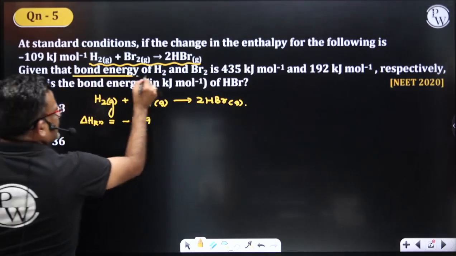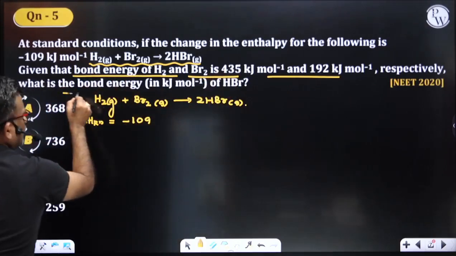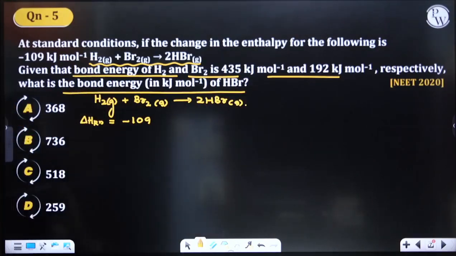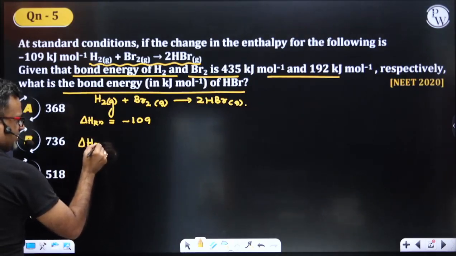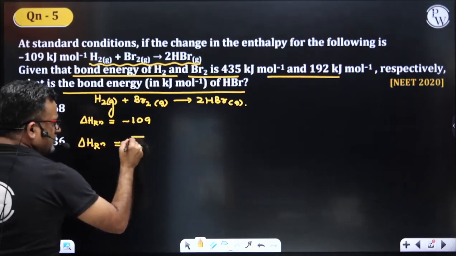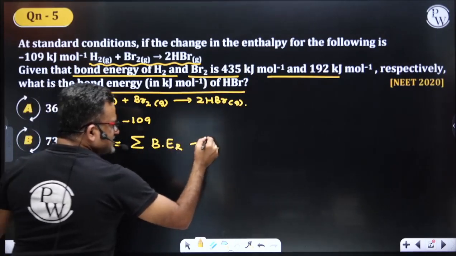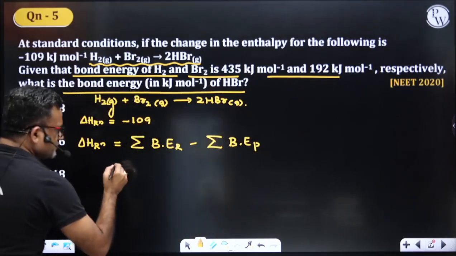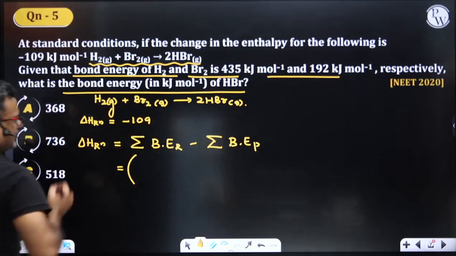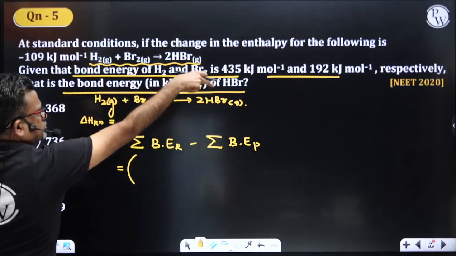If the bond enthalpy of H2 and Br2 is given, then what is the bond enthalpy of HBr? Then what is the enthalpy of the reaction? I told you, enthalpy of the reaction in terms of bond enthalpy is the summation of bond enthalpy of reactants minus the summation of bond enthalpy of products. What are the reactants? H2 and Br2. What is the bond enthalpy of H2? H2 is 435.